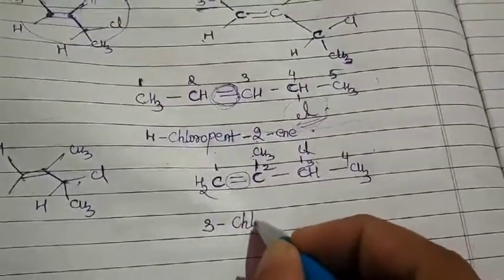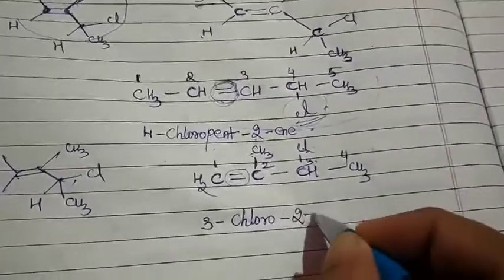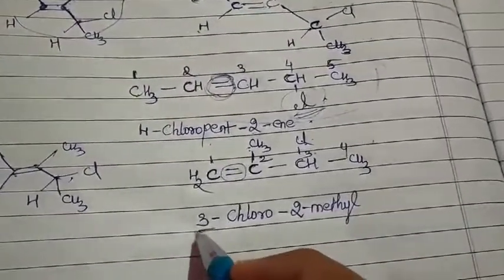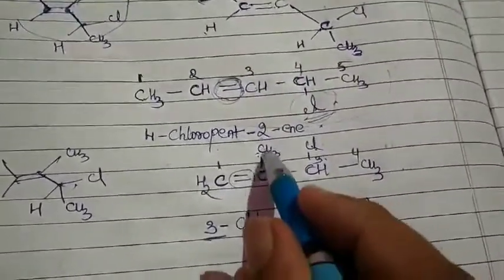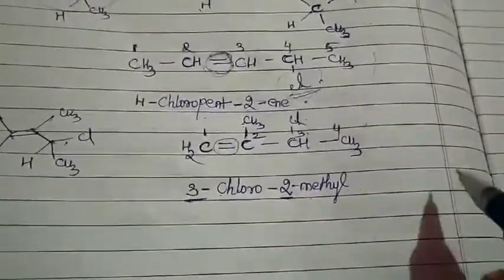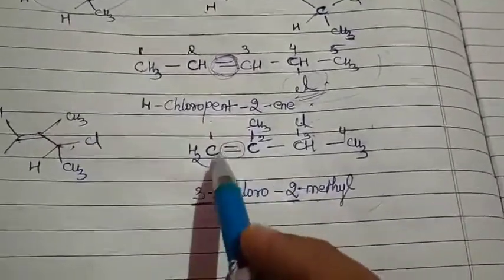3-chloro-2-methyl. Can you see the difference? Of course, now it is 3, it is 2, but we are not considering their numbers, instead we are considering their alphabets. C comes first, then comes your M. Then once we have done with our prefix, you have to go with your root word. What is that root word?